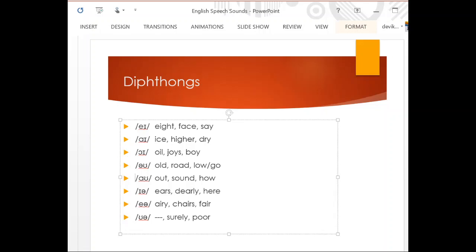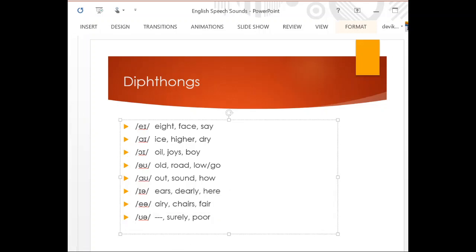Correct? And finally, ur. It does not occur in the initial position, but it occurs in the medial and final position. Sure, surely, poor, final position. You make it poorest, it becomes medial. Poorest, ur.